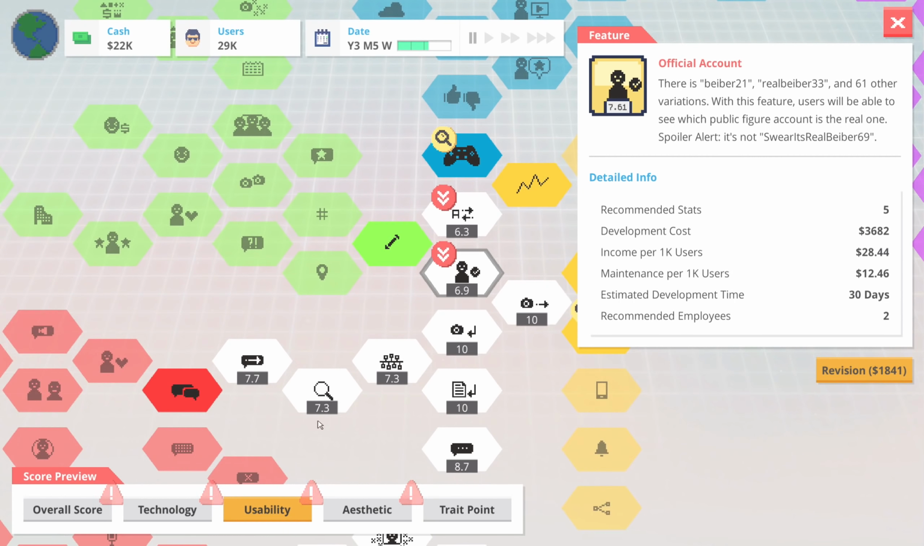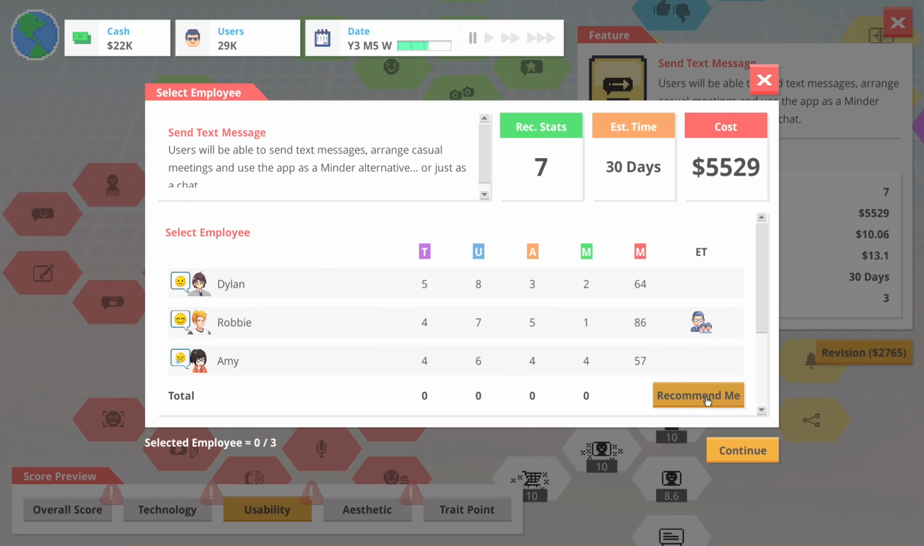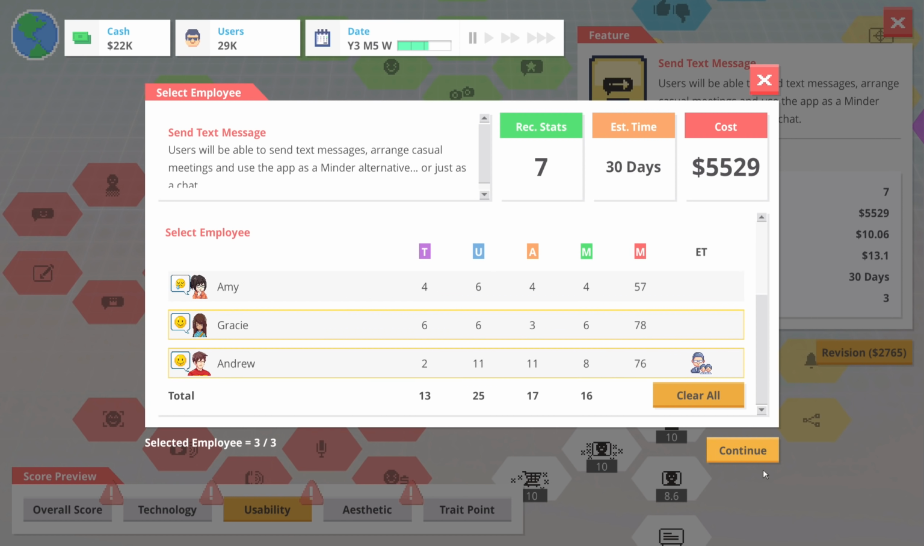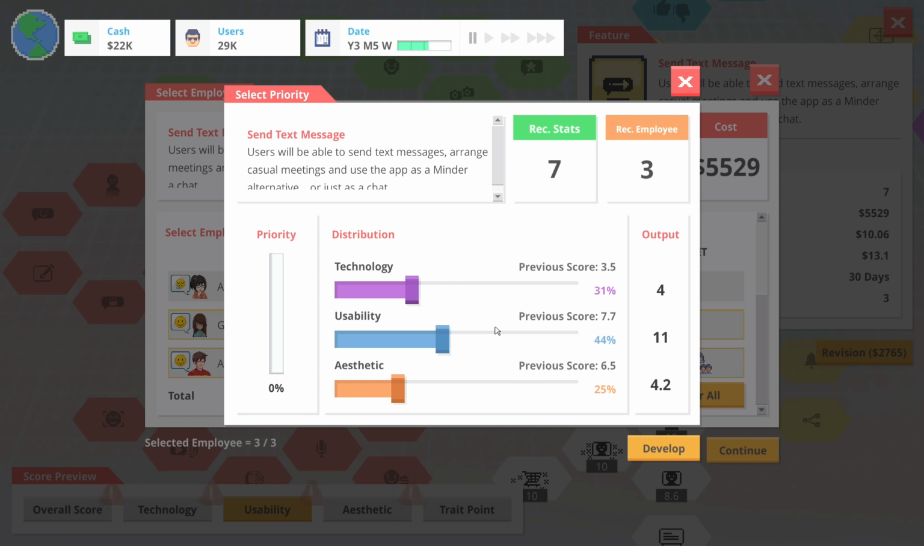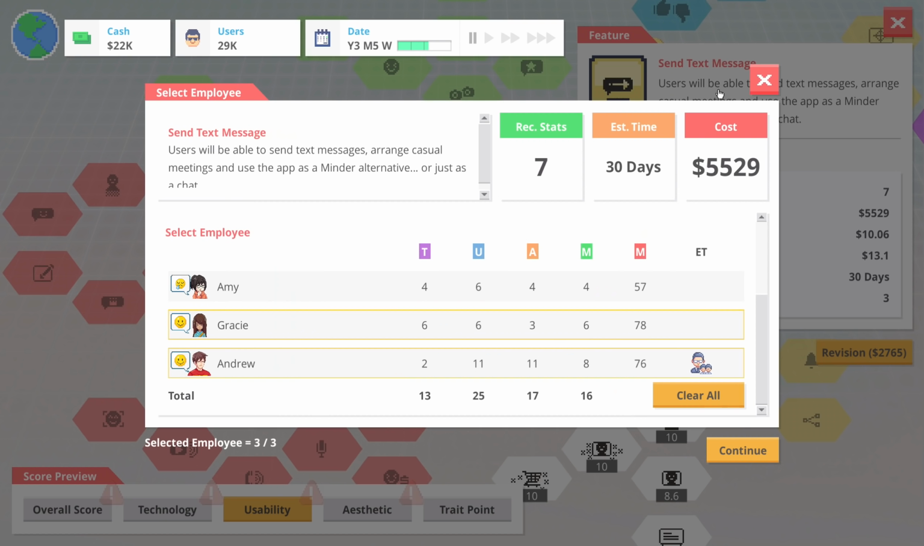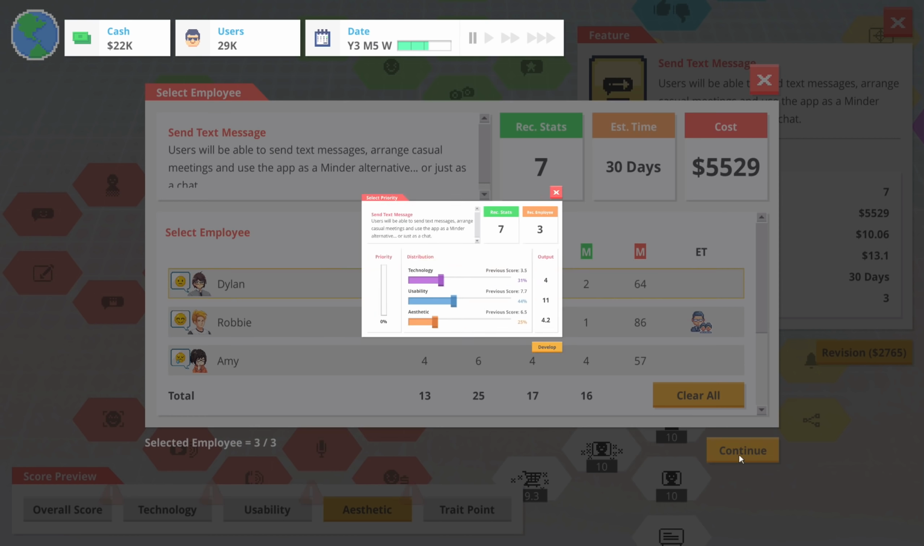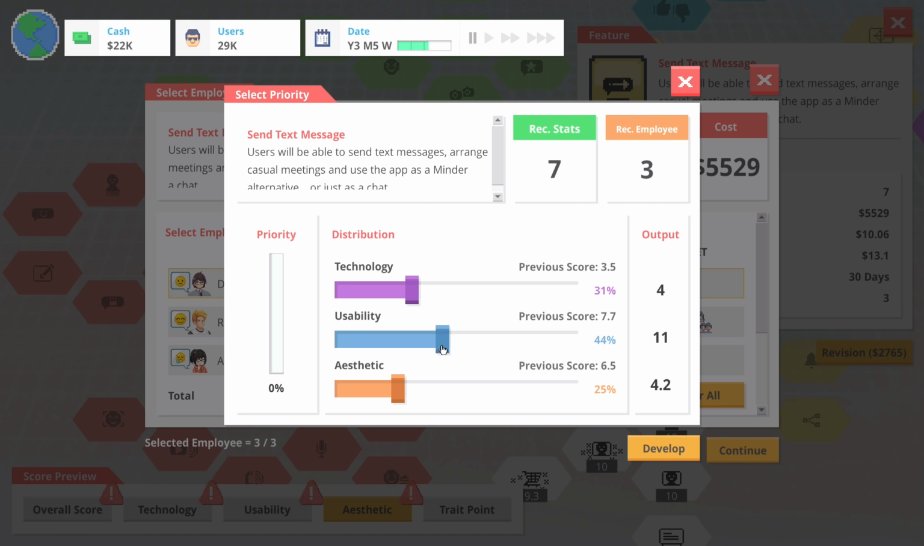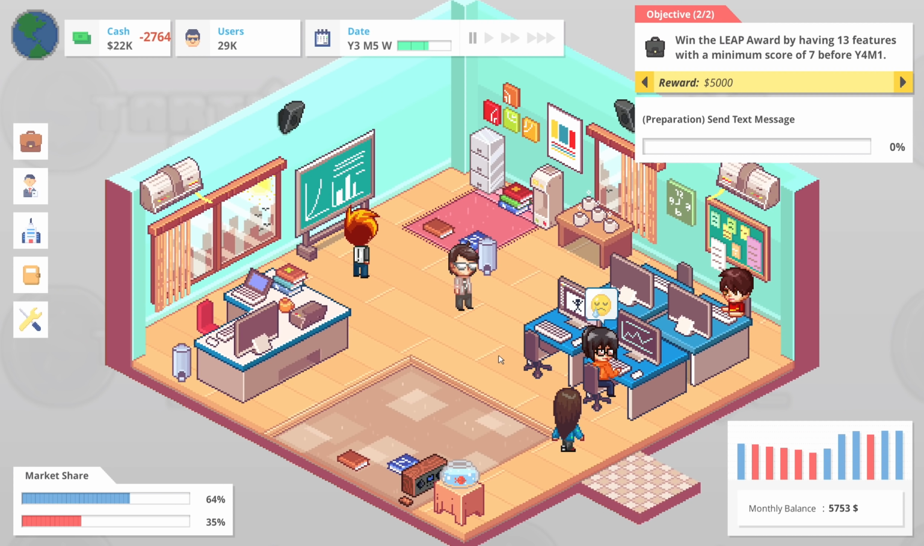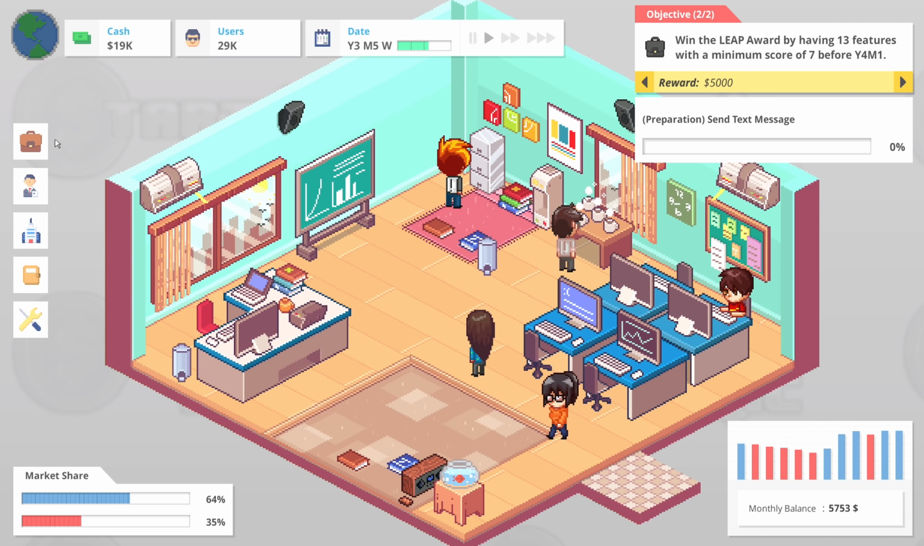So that's 2 employees there for the official accounts. Okay, let's try revising this. Let's recommend myself, Gracie, and Andrew. And the thing is, I didn't look into the post-mortem on this, so I really don't know. Hold on, where was this even suffering? So technology and aesthetics. Okay, recommend me, continue. So the technology and the aesthetics need to be higher. Let's bring usability down to 8. Let's bring this up to about a 5.9. Bring you down to maybe a 7. And you up to a 4.8. Let's try that and see if a better focus is going to help there.